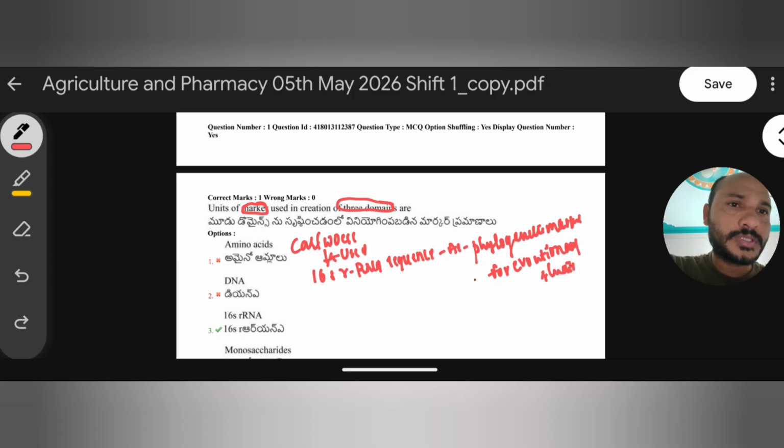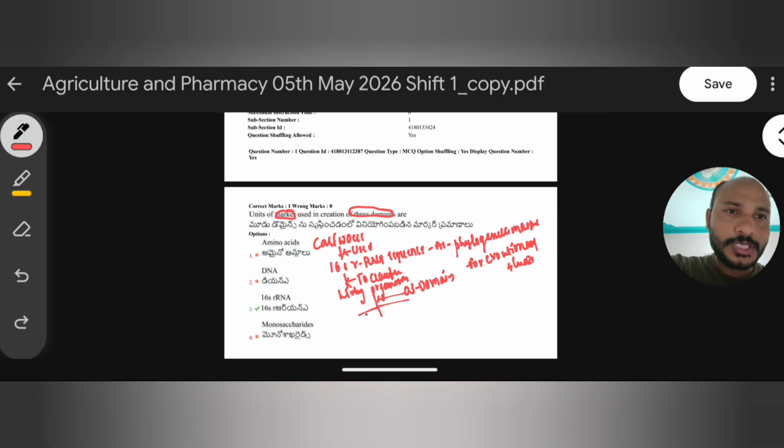Why did he use the 16S RNA sequence as a phylogenetic marker? Because you need to classify living organisms into three domains. How many domains? Three domains. The first is the archaea domain, the second is the bacteria domain, and the third is the eukarya domain. These three domains were proposed by Carl Woese by using 16S ribosomal RNA sequence as a phylogenetic marker.